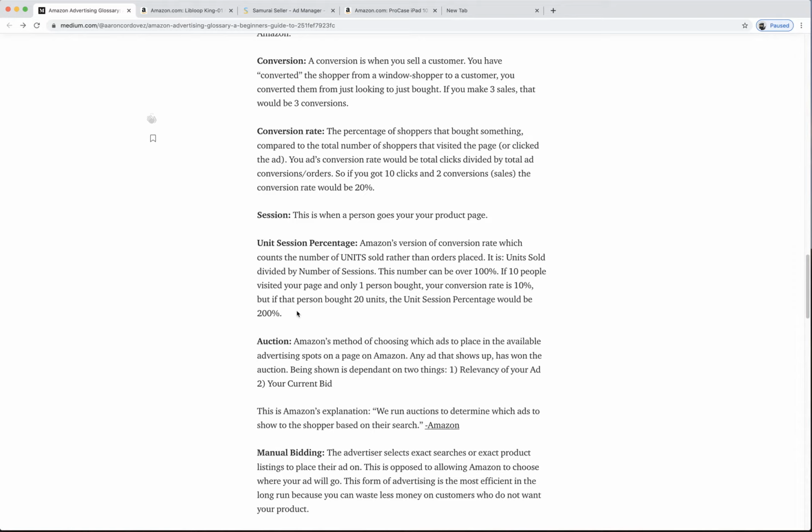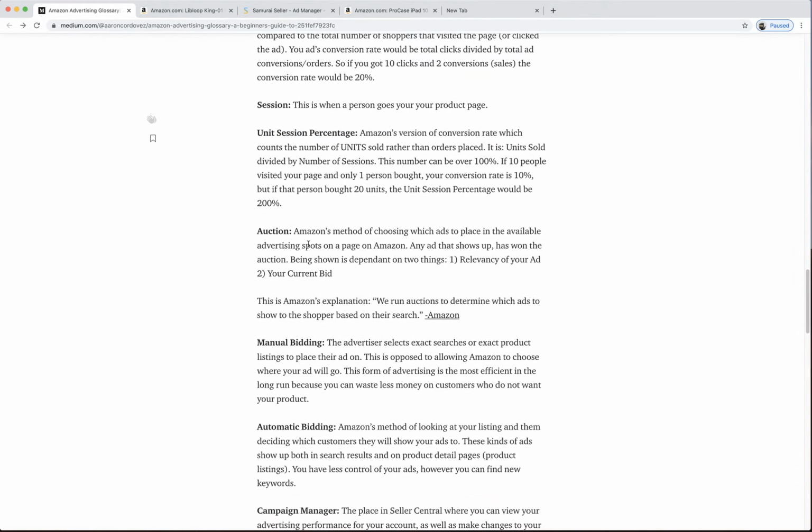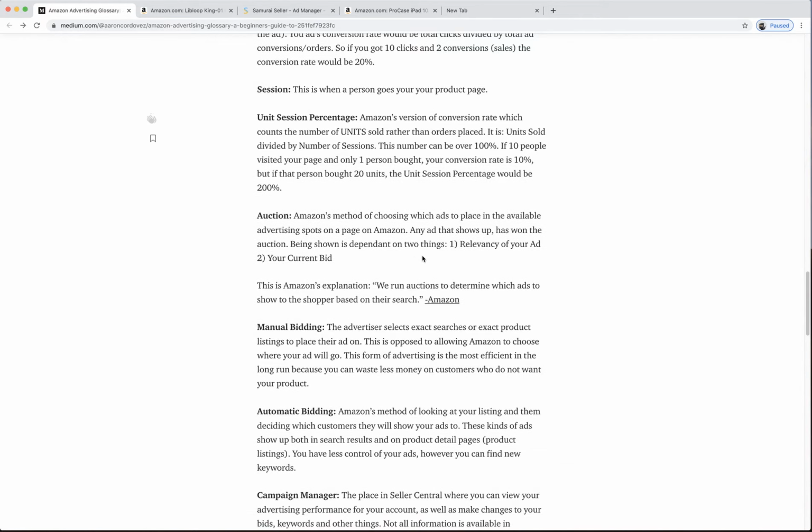And of course, more units means more dollars for Amazon. So they love this number, and you'll see it in your Seller Central. Okay, auction. I'm going to go into this deeper in another training, but this is how Amazon chooses which ads to put in the spots on Amazon.